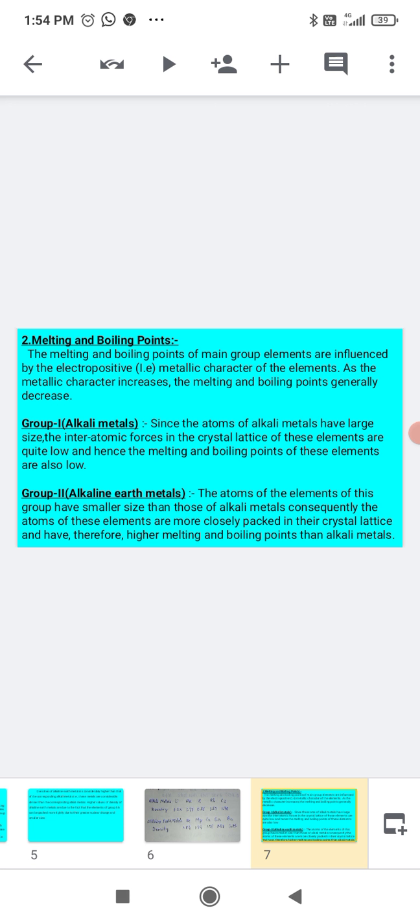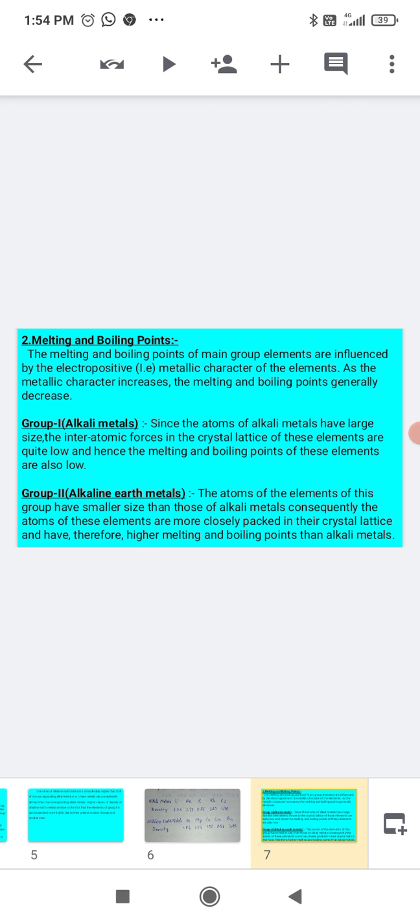Coming to group 2, the alkaline earth metals, the atoms of elements of this group have smaller size than those of alkali metals. Consequently, the atoms of these elements are more closely packed in their crystal lattice and therefore have higher melting and boiling points than alkali metals. So compared to alkali metals, alkaline earth metals have higher melting and boiling points, because they are closely packed in their crystal lattice.